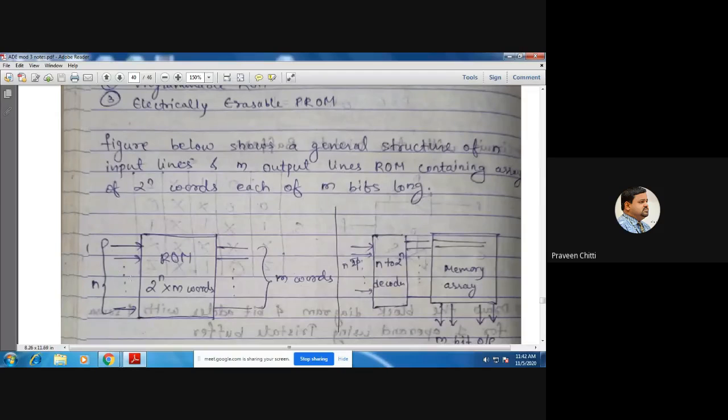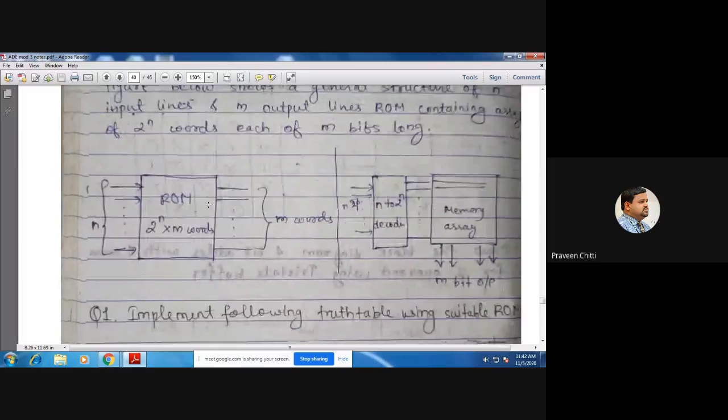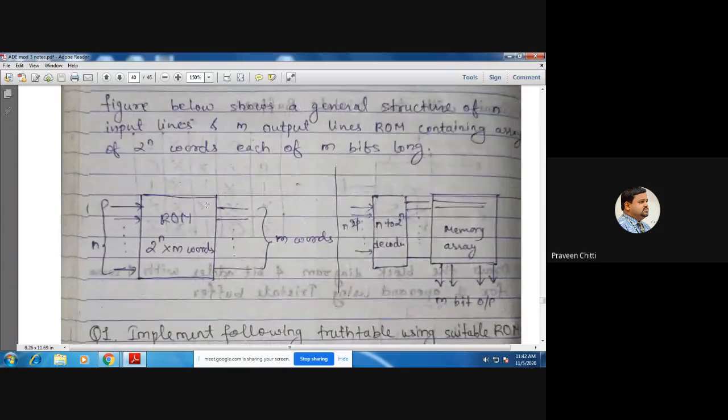Okay. So, hello. Sorry for the interruption. If you have 1 kilobyte of memory, now how many address lines do you need? 10. Yes, exactly 10. 2 to the power 10 is 1024. So you need 10 address lines. Like that, if you have 64 kilobytes of memory, then you need 16 address lines. If you have 1 megabyte of memory, you need 20 address lines, and so on.